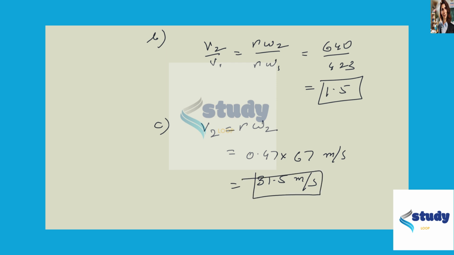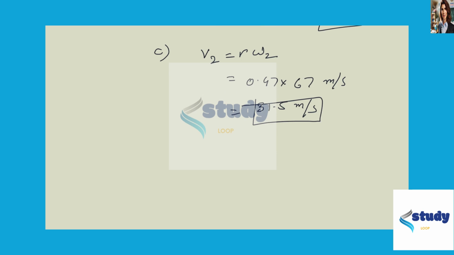Next is the maximum radial acceleration. So F2 is the maximum radial force, which is m omega 2 square times r. Sorry, acceleration, not the force.